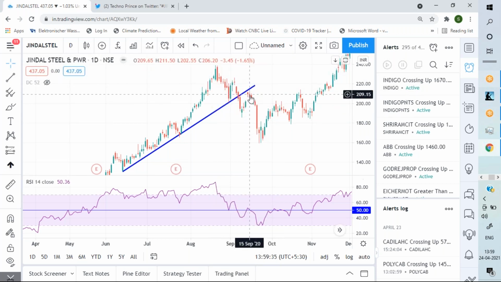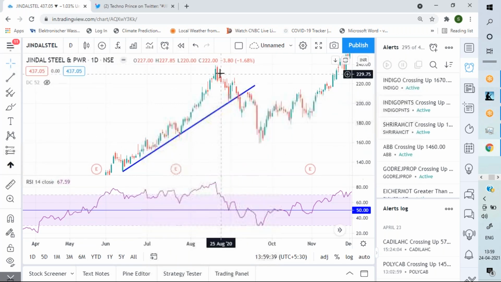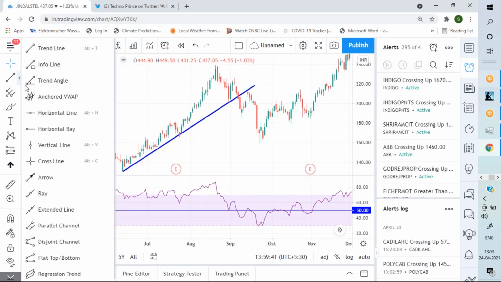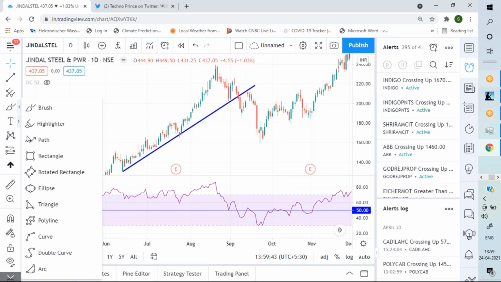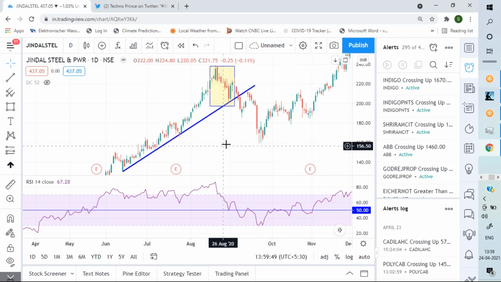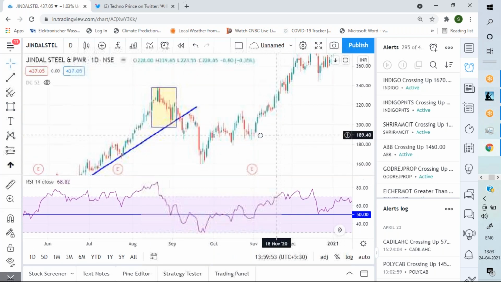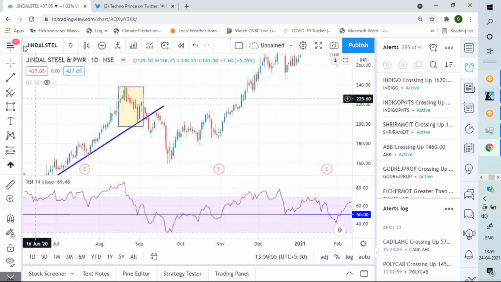Okay. Now this part of the move I will play. This part of the move I will play, but I personally am not able to play the counter moves, and I'm not bothered about it. See, my goal is to increase my success rate in the way I approach the market.